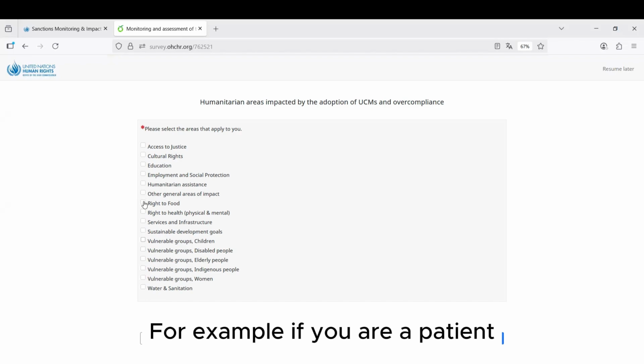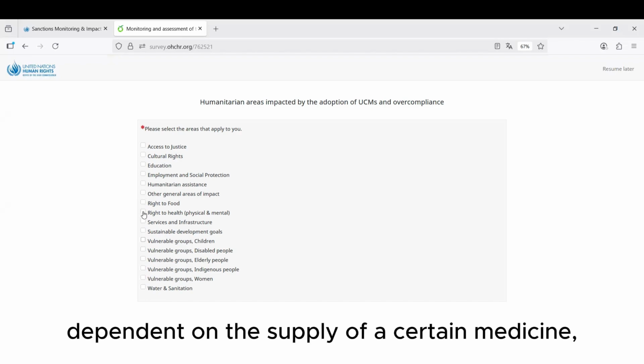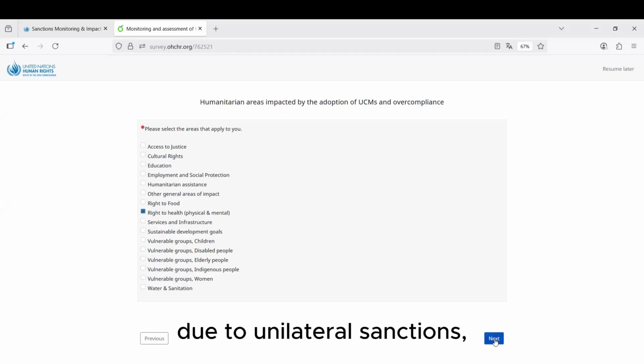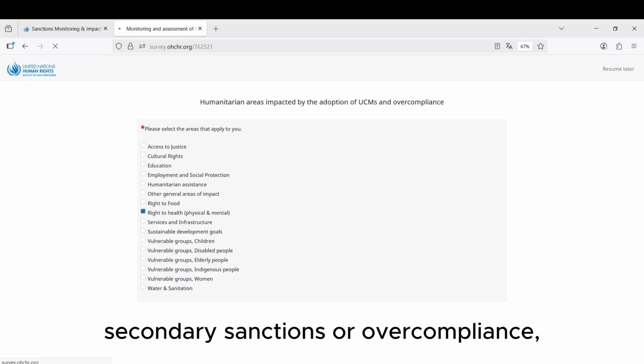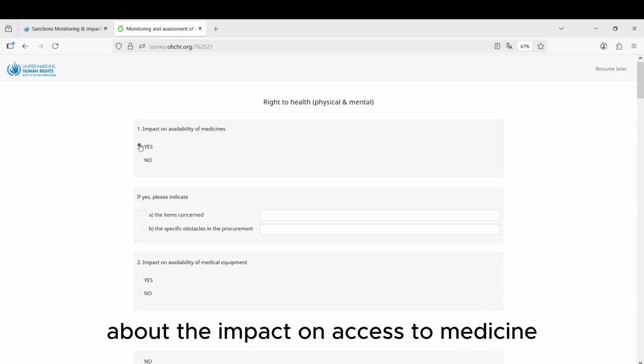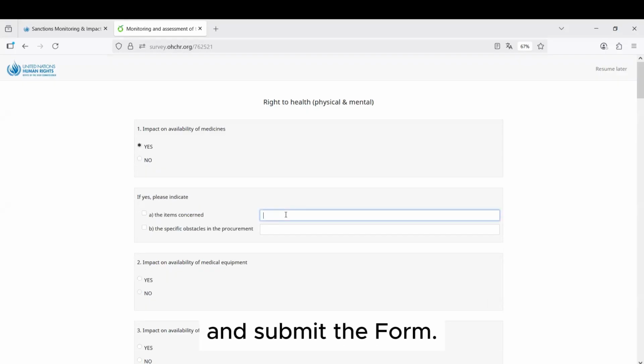For example, if you are a patient dependent on the supply of a certain medicine that is no longer available in your country due to unilateral sanctions, secondary sanctions, or overcompliance, you can select the Right to Health block and answer one question about the impact on access to medicine and submit the form.